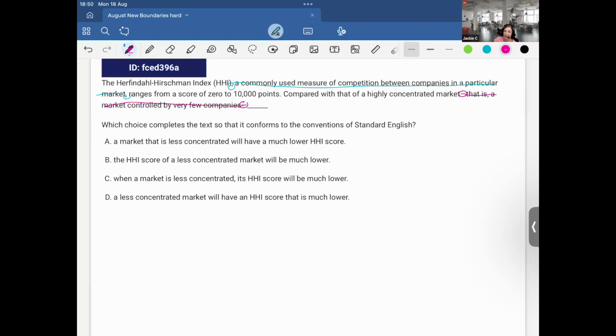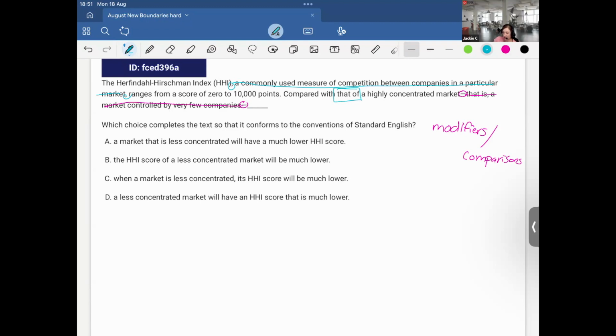So I forgot to mention quick scan. I know I'm dealing with modifiers, but something that jumped out to me too when I was reading, it's modifiers with comparisons. And I haven't seen one of these in a while, so this is interesting. Compared with that of, this always indicates that something is being compared. What's being compared? That of a highly concentrated market.